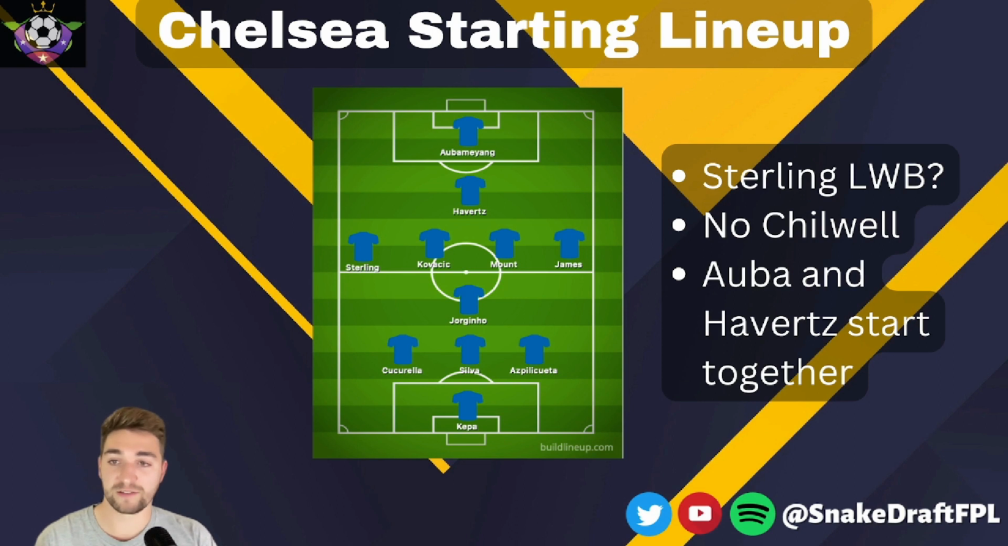Salzburg like to press very narrow and very aggressively, so Cucurella and Azpilicueta make sense because they're both comfortable at fullback as well, so they can stay really wide and try and escape that narrow press. It just gives Chelsea a little bit more width. So I'm not convinced we'll see Azpilicueta in the lineup too much more. I think he will come in as and when needed, but it wouldn't surprise me to see Fofana in that spot in the next game.